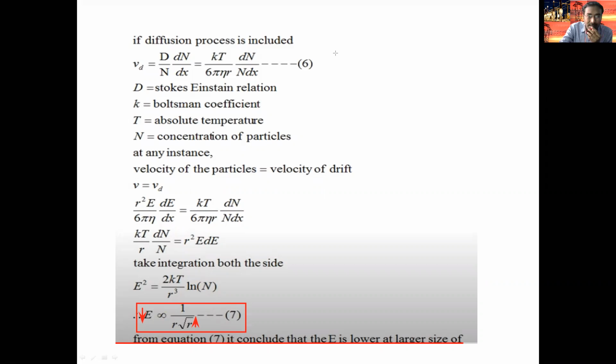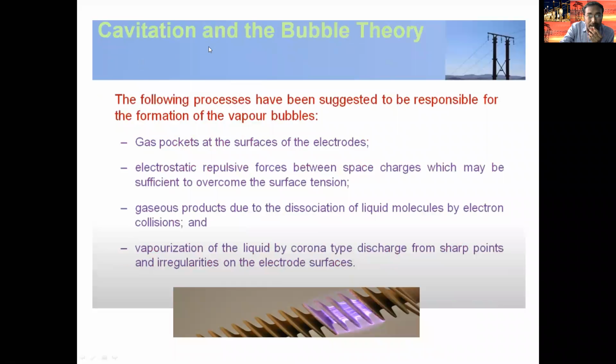Today we will discuss the next concept of liquid type dielectric materials: cavitation and bubble theory. This is one of the concepts. The following process has been suggested to be responsible for the formation of vapor bubbles. Because of vapor bubbles, the dielectric strength of the liquid type dielectric material goes on decreasing.